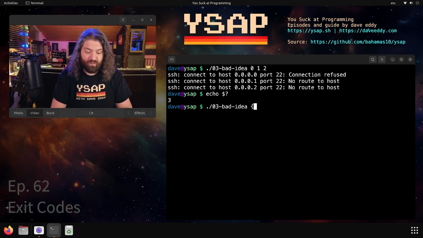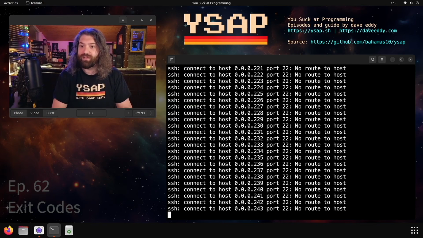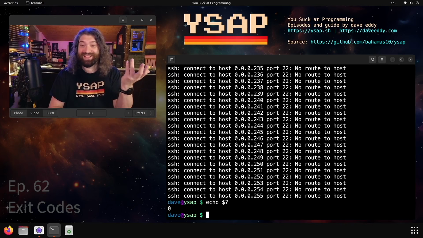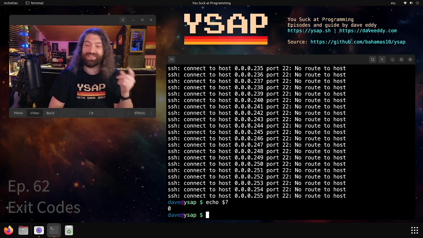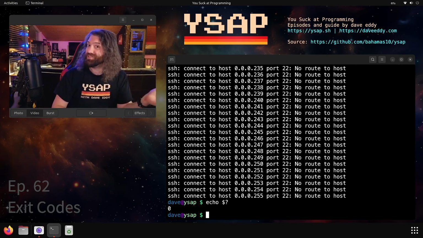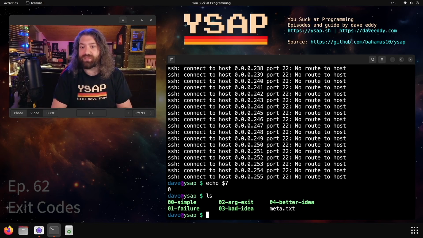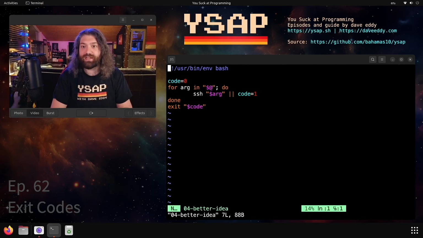This is a problem because what if I wanted to SSH into the whole entire IP range, into 256 hosts? What happens now? Well, we get a lot of failures. And then when we check the exit code, it looks like it exited with 0. It looks like it's successful. It didn't. We exited with 256, but that data was lost. We can't find this. So if you ever find yourself writing code like this, stop. Don't do that. Do this idea instead.